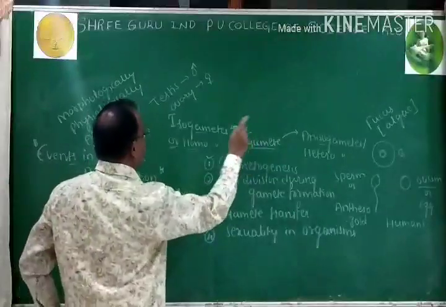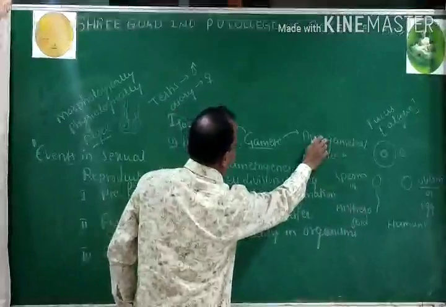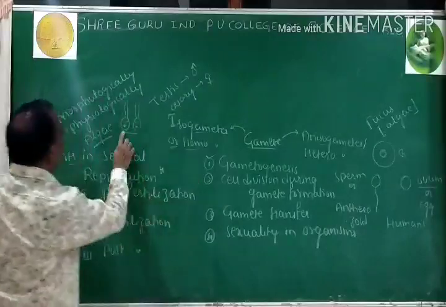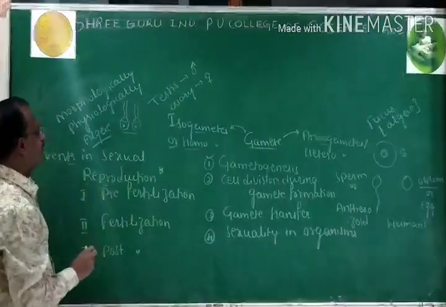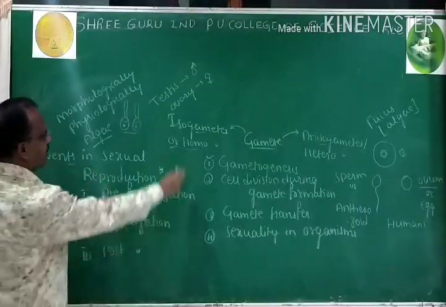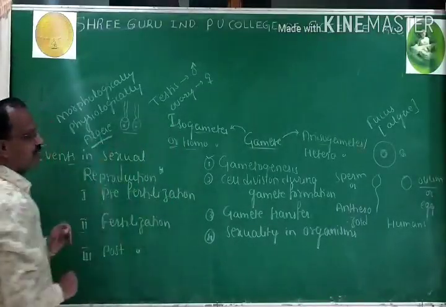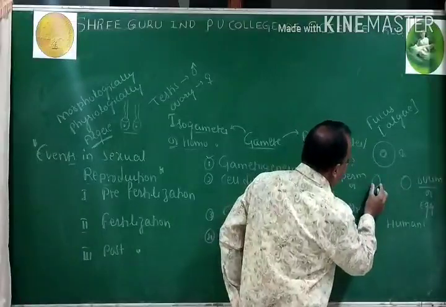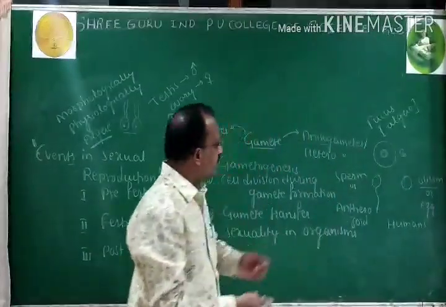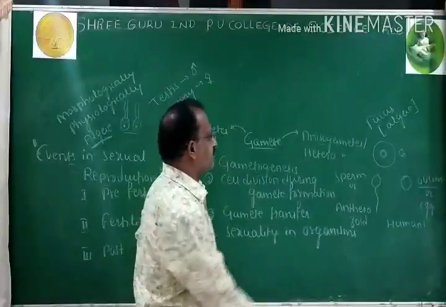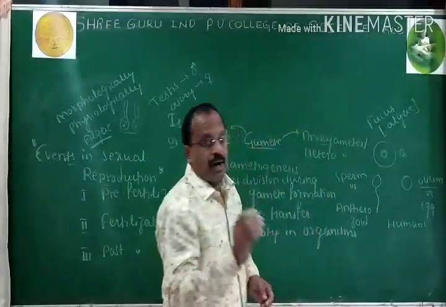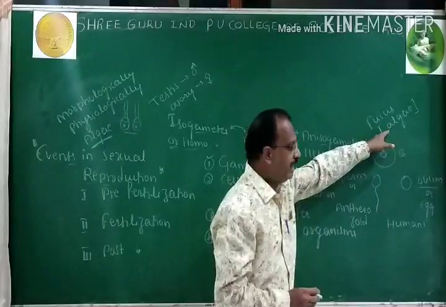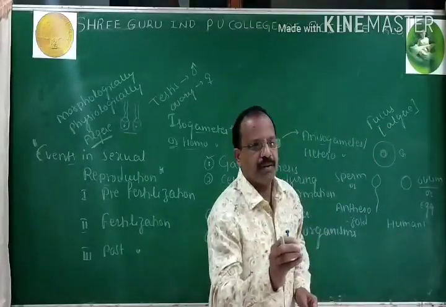So gametes are of two types, isogametes and anisogametes. Iso means similar, homo means same. When male and female gametes are morphologically and physiologically similar, they are called isogametes. Example is some algae. When they are morphologically and physiologically different, they are called anisogametes or heterogametes. Example is fucus, an algae. Another classic example is human beings.